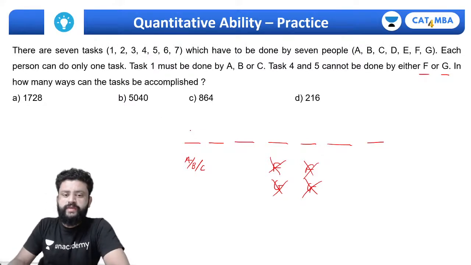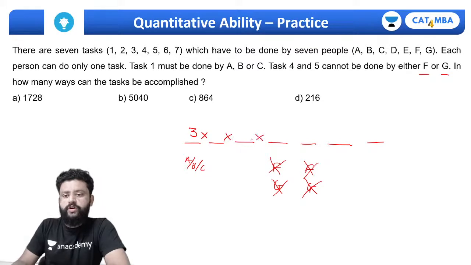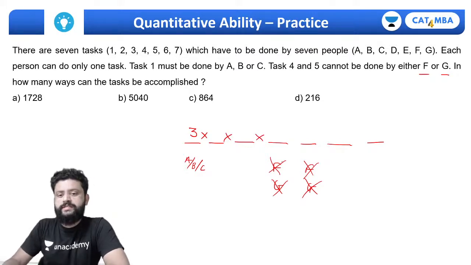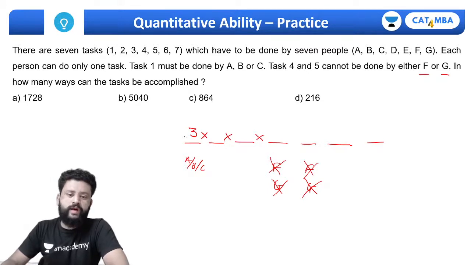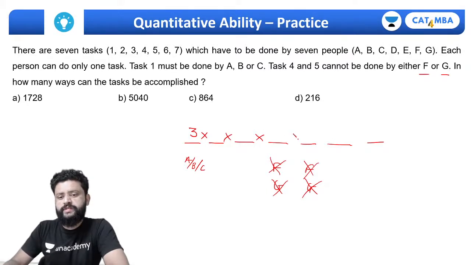So for this we have 3 choices, A, B or C. Now for this we cannot use those 2. Out of the remaining 5, 1 is already assigned here for task 1, so we are left with 4 people. So 4 choices and then 3 choices, then 4 choices, 3 choices, 2 choices, and the last one will be 1 choice.